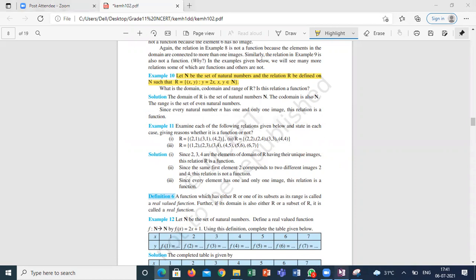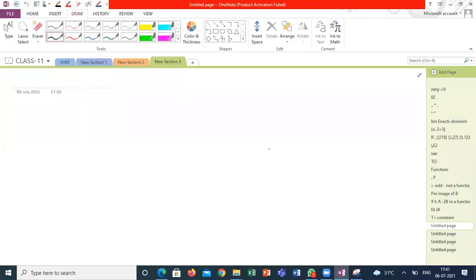That means if I am defining a function from R to R, the range is always a subset of R. Then it is called a real valued function.